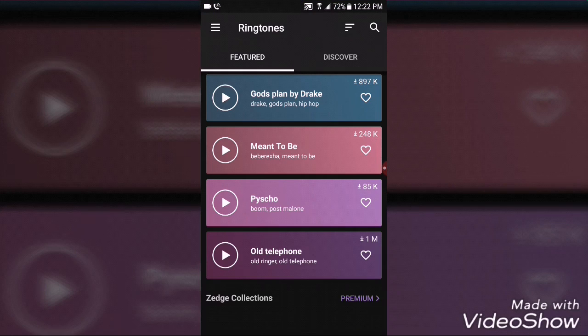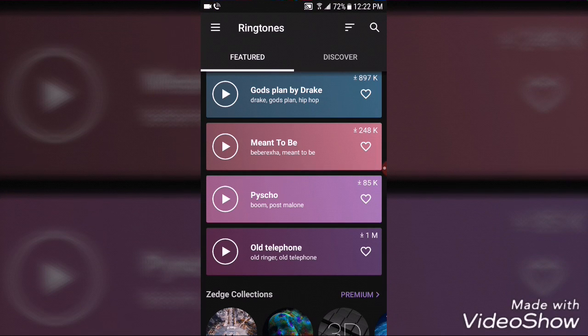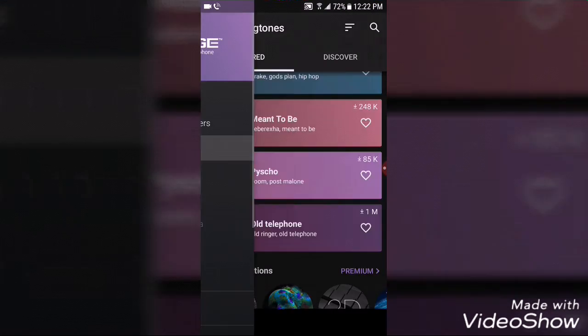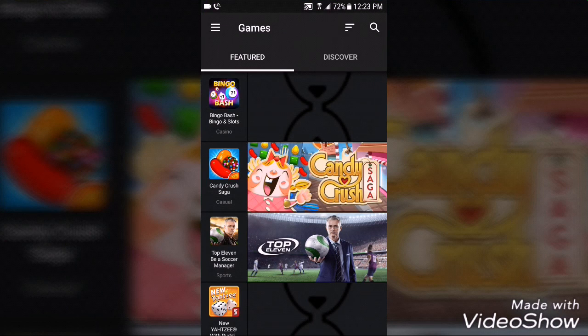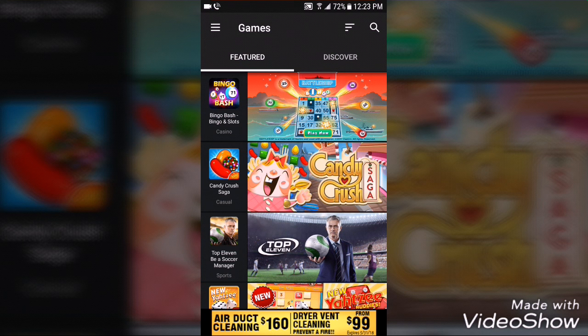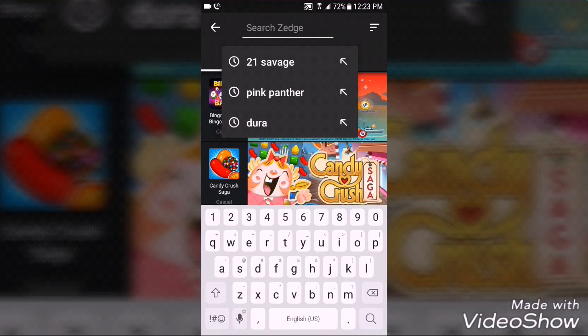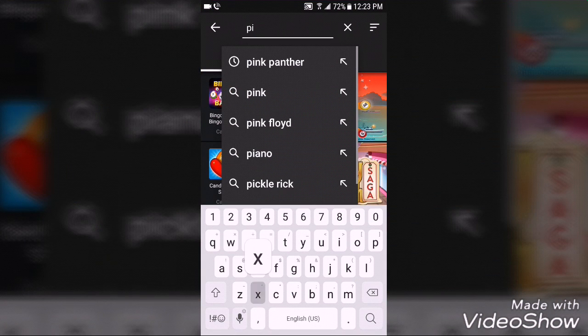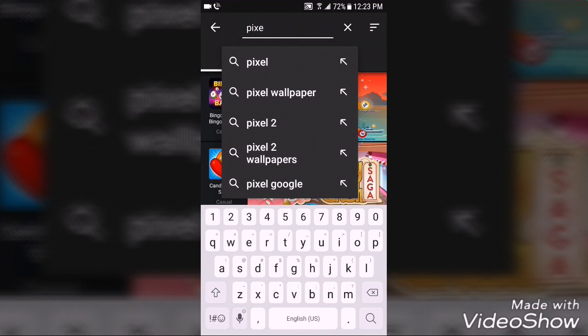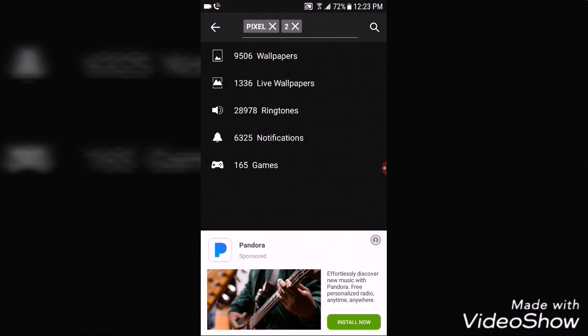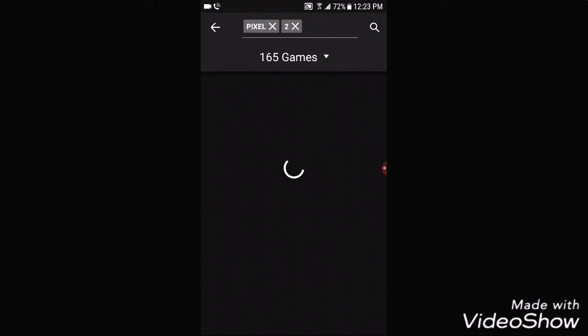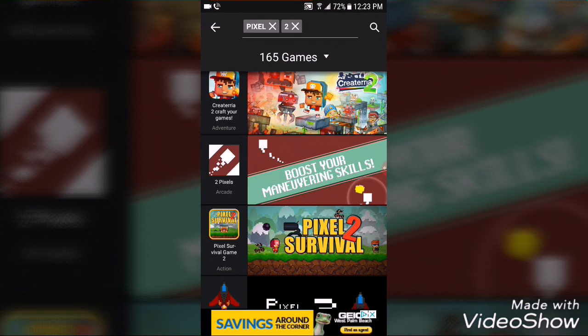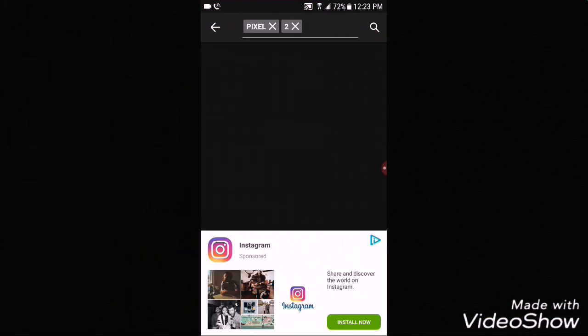It can find your favorite ringtone, and if you put a game that you like here, it can find on like Pixel Games. You find almost every game you want.